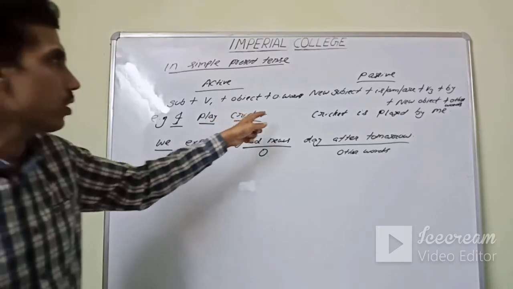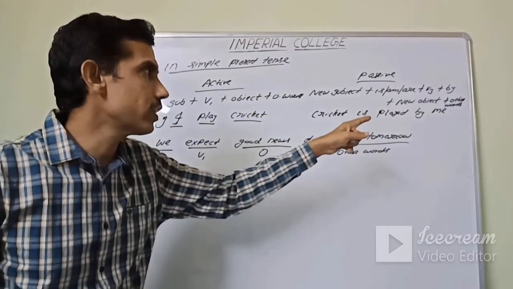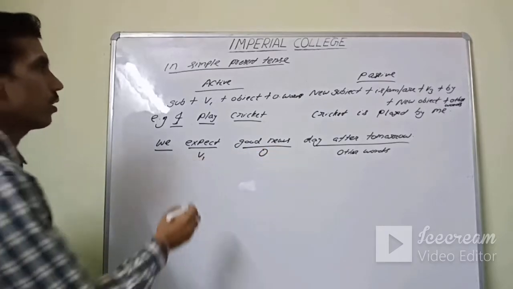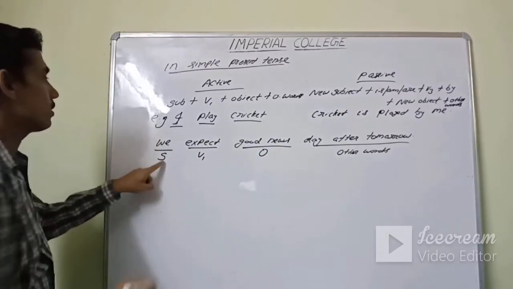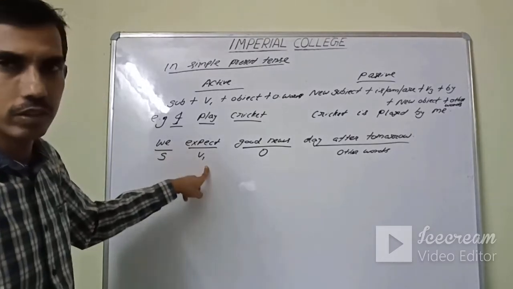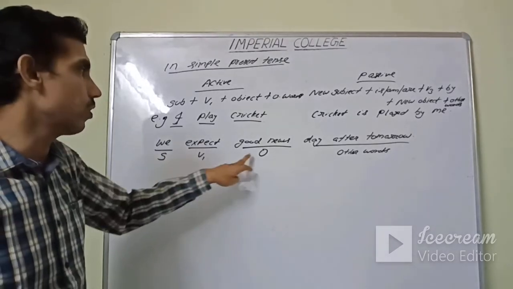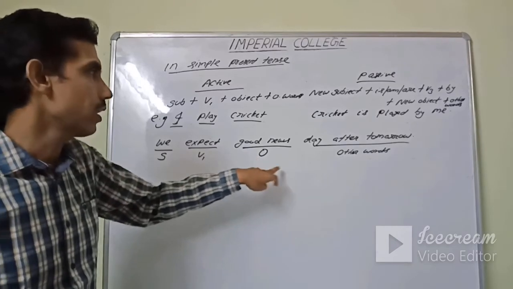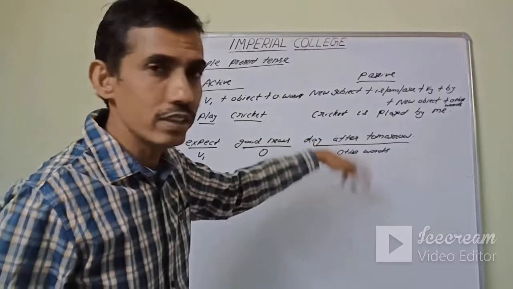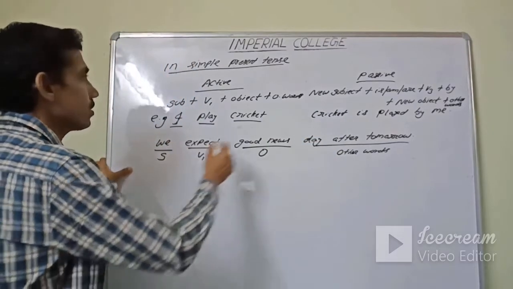Subject, V1, object, other words; new subject, is/am/are, V3, by new object and other words. We expect good news day after tomorrow. The subject is we and the verb is expect, in V1 simple present form. Good news is the object and day after tomorrow is the other words. If you change into passive, then what is the structure?